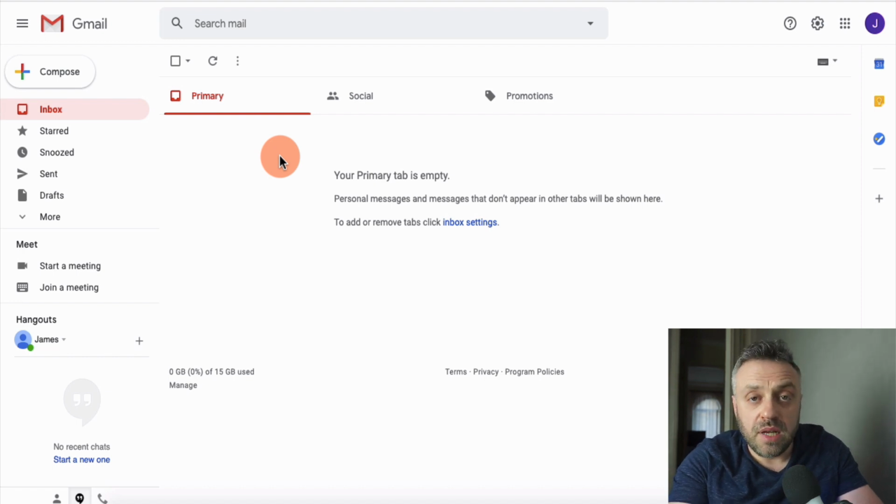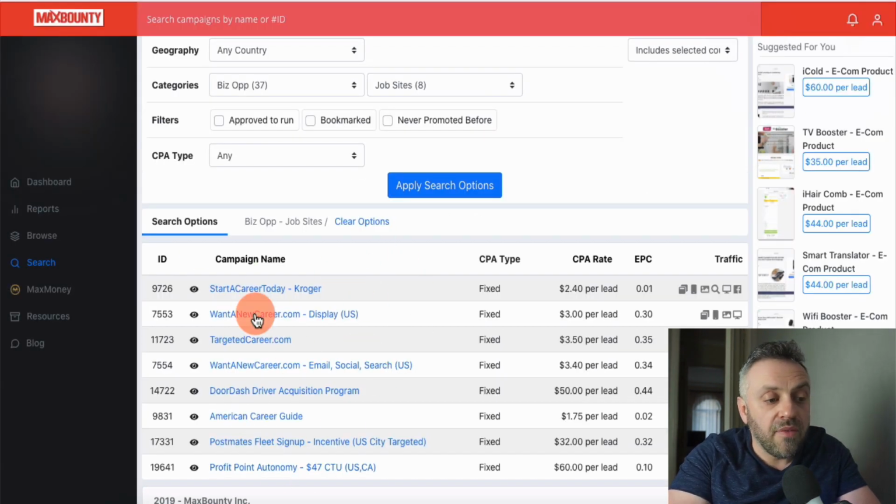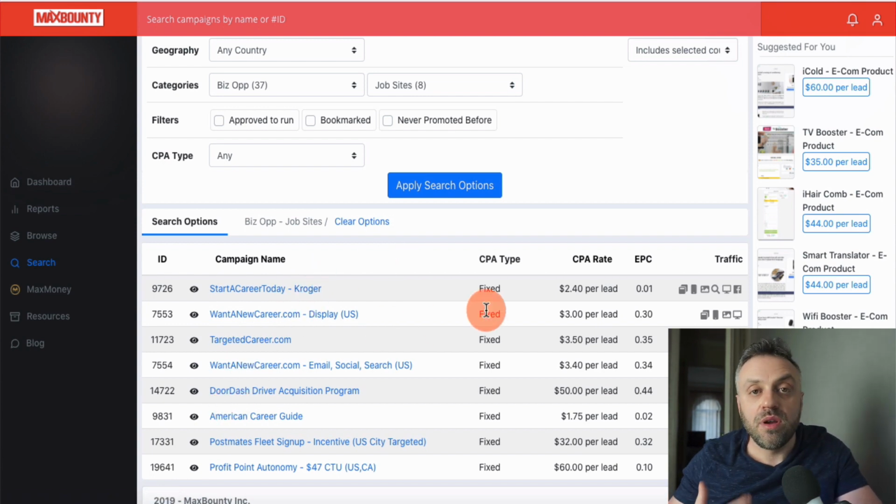Maybe you want to personalize the campaign. Maybe you want to do something else. This is just another method, right? This method works. That method works. But the bottom line is that you have this demand, right? You have these offers that are looking for work. These companies went to MaxBounty and said, hey, we are looking for people to sign up and work at these companies. We are looking for job seekers, job applicants.